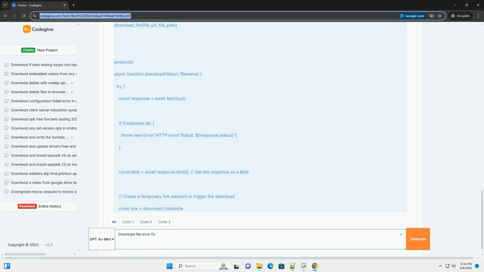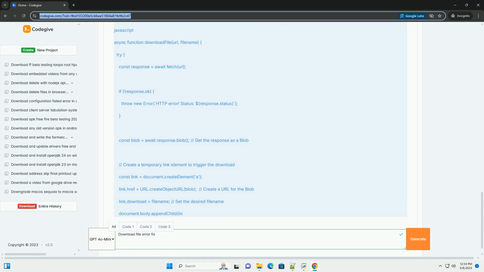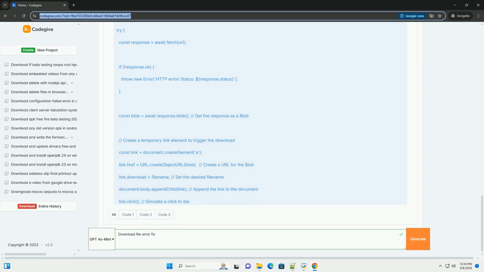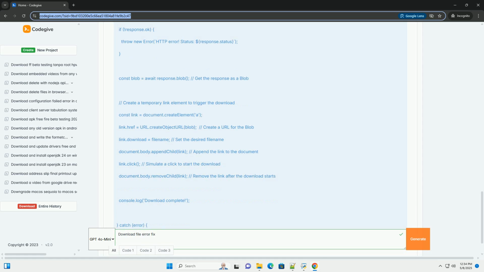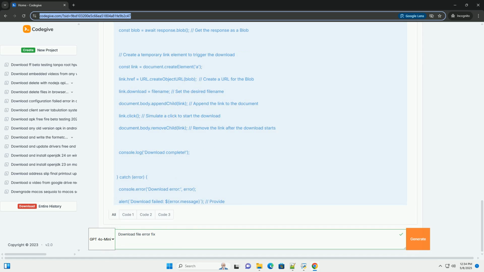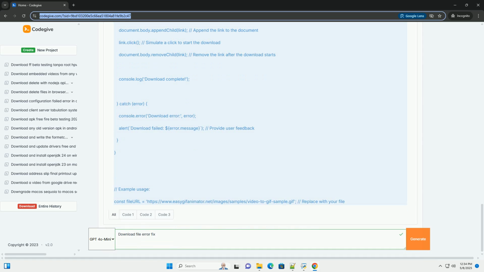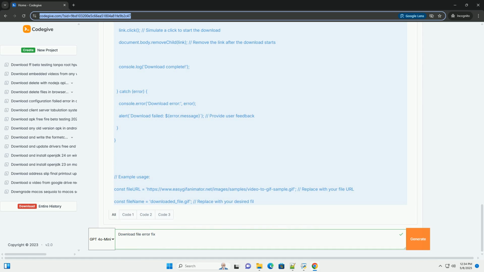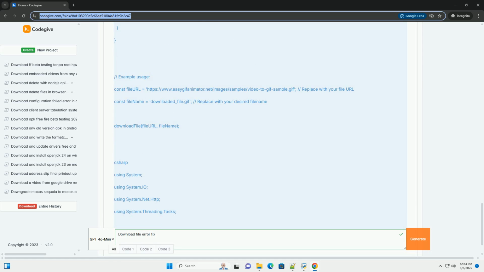Understanding the causes of download file errors. Before diving into solutions, let's categorize the primary causes of download errors. 1. Network issues. Intermittent connectivity: a fluctuating or unstable internet connection can disrupt the download process, leading to incomplete files or connection timeouts.